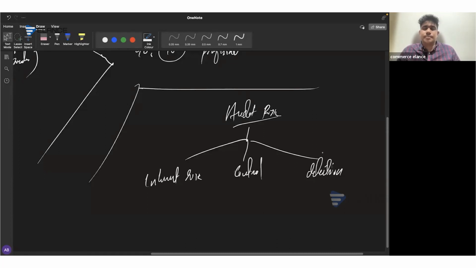And at the same time, every company should be maintaining an adequate amount of internal controls to make sure that the company's internal controls are operating effectively. And if the company's controls are not operating effectively, the company's controls will not be able to prevent, detect, and correct the mistakes in the financial statements, due to which there will be possibility of having mistakes in the financial statements. That is something called control risk.